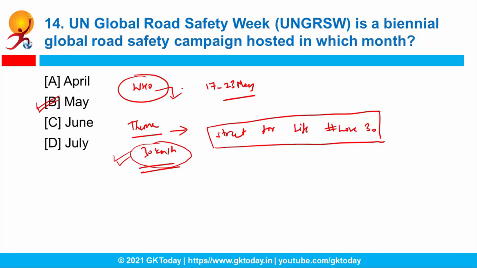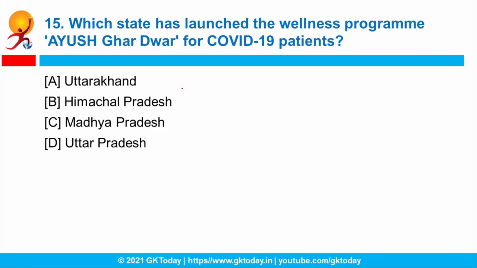Okay, coming to the last question, which state has launched the wellness program Ayush Ghar Dwar for COVID-19 patients? So which state's program is this? Correct answer is Himachal Pradesh. I hope you guys know what is the full form of Ayush. It means Ayurveda, Yoga and Naturopathy, Unani, Siddha and Homeopathy. What is the aim of this program? To provide holistic health care through Ayush.